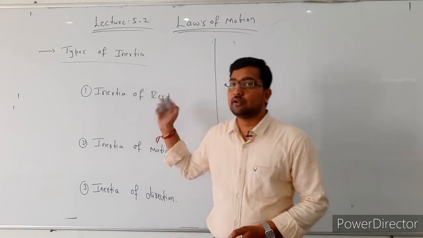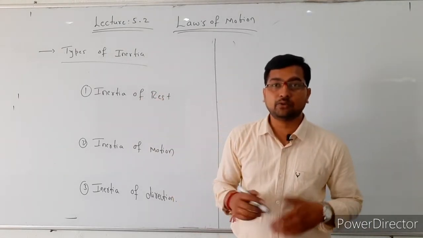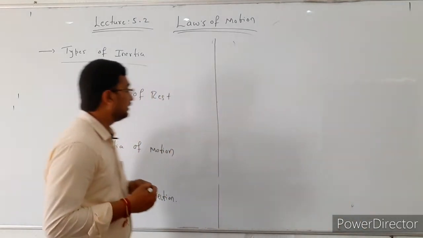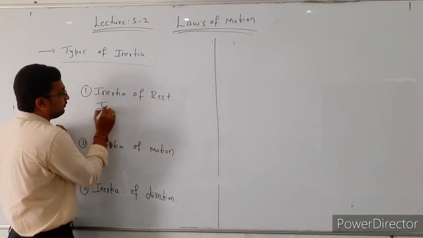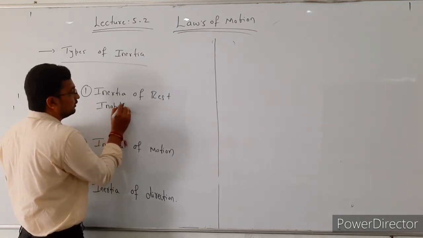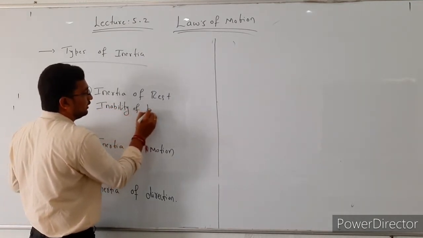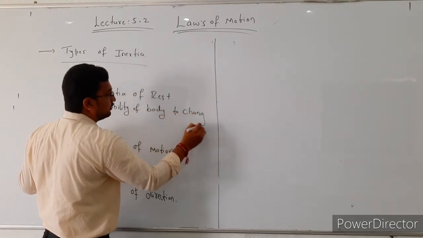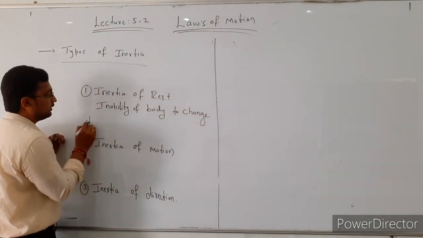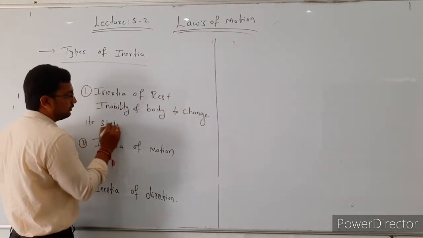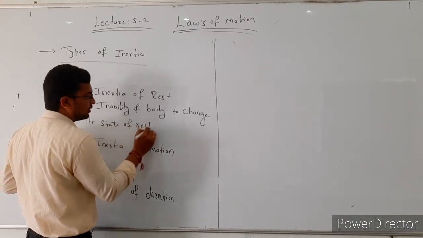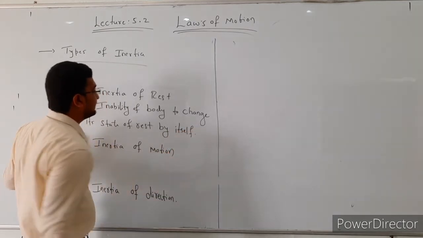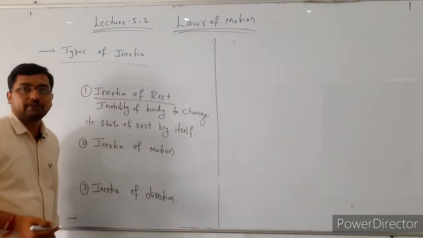Here, inertia of rest means the inability of a body to change its state of rest by itself. So that is known as the inertia of rest. See here: inability of a body to change its state of rest by itself. So that is known as the inertia of rest.